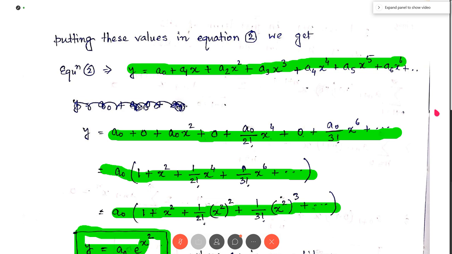The exact solution is y equal to a0 e to the power x square. Now if I solve this differential equation by the power series solution method, the answer we get is exactly equal to the answer we have got analytically. So this was the observation.